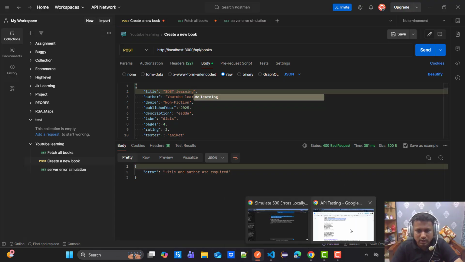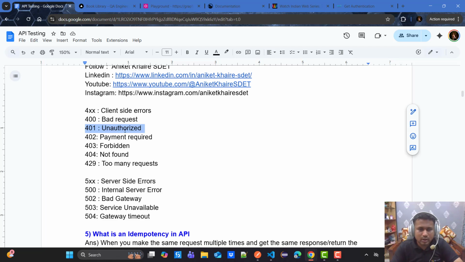Now comes the next one, 401 Unauthorized. Basically, use a token of another user. Say there are users A and user B. Whenever you try to access something like the order history of user A using user B's token, that is not allowed, so you should get a 401 Unauthorized error.